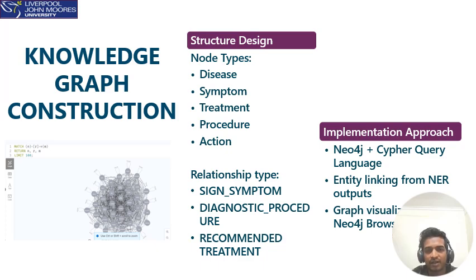The node types we defined include diseases or disorders, symptoms, treatments, and diagnostic procedures. And the relationships include sign-symptom, diagnostic procedure, recommended treatment, etc.